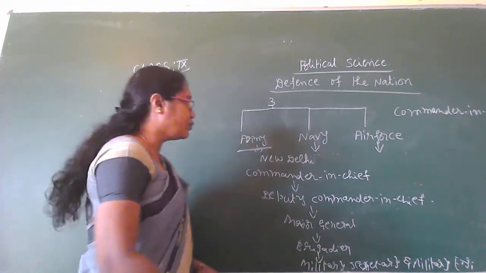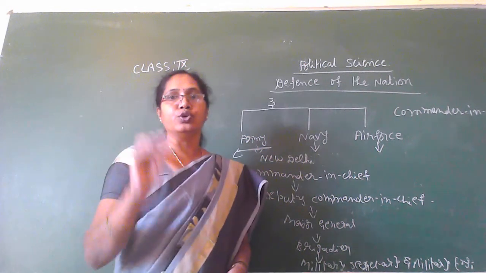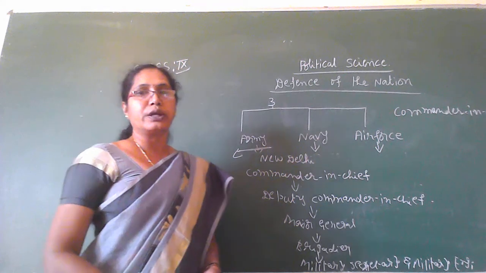The army has four units. Which are the four units?